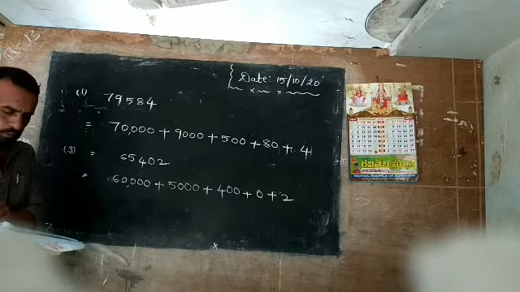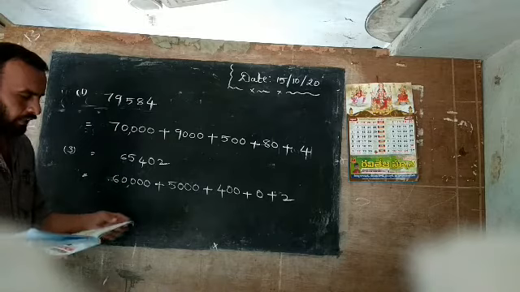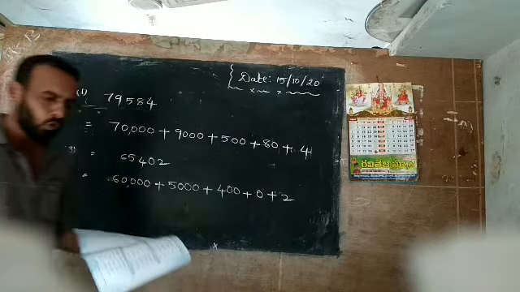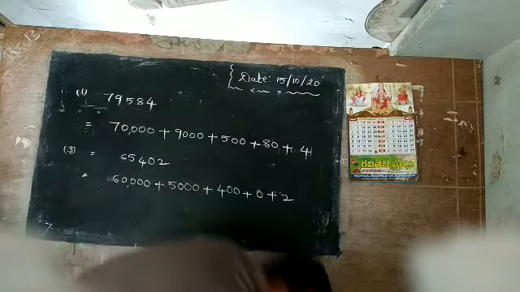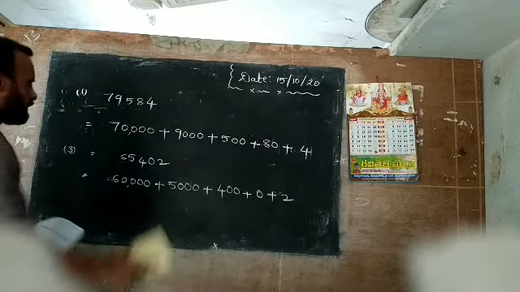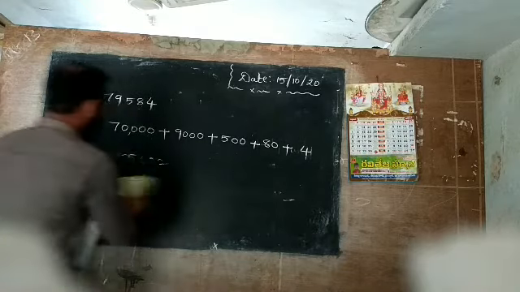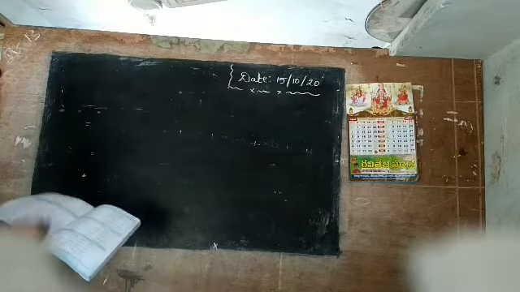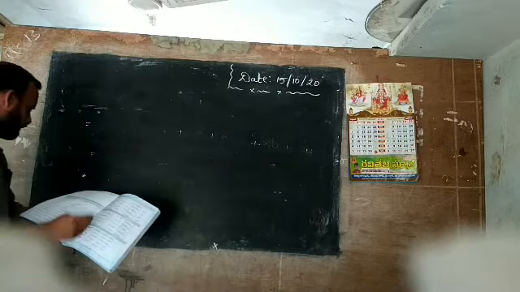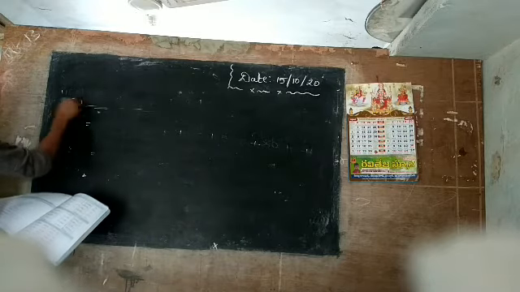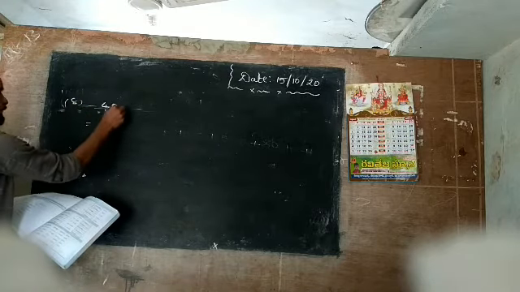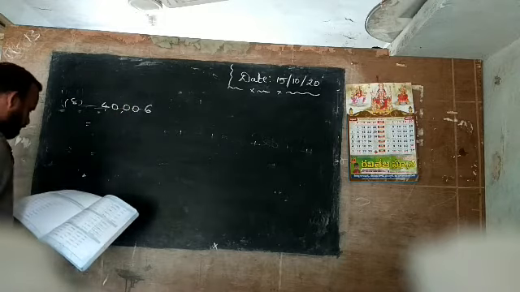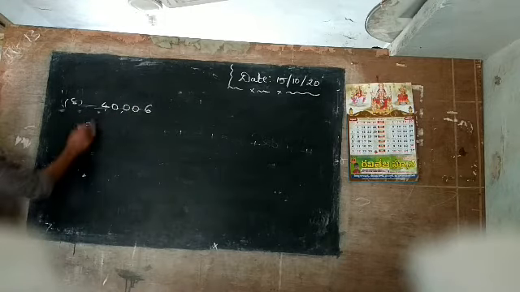So we will complete 2 problems, and all remaining questions are homework problems. You do these problems and send pics in our WhatsApp group. I'll explain one more question, the last question in this bit. This is also a very easy question. See here, all members, that is the 8th question. 40,006 is given, sir, how to write this problem?